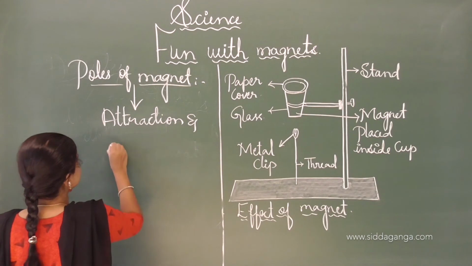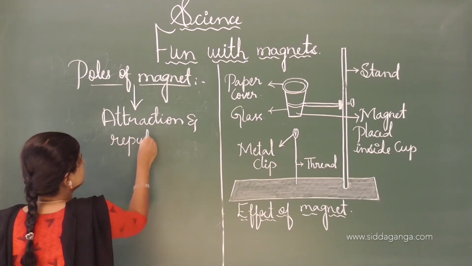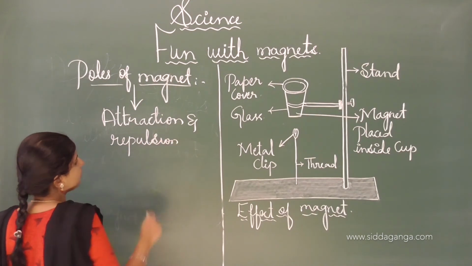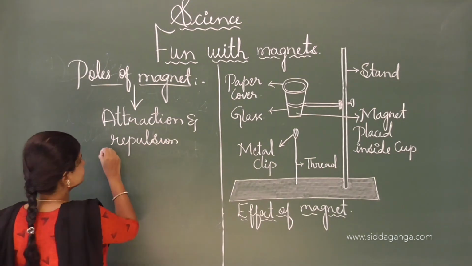Attraction and repulsion is one of the properties of a magnet.